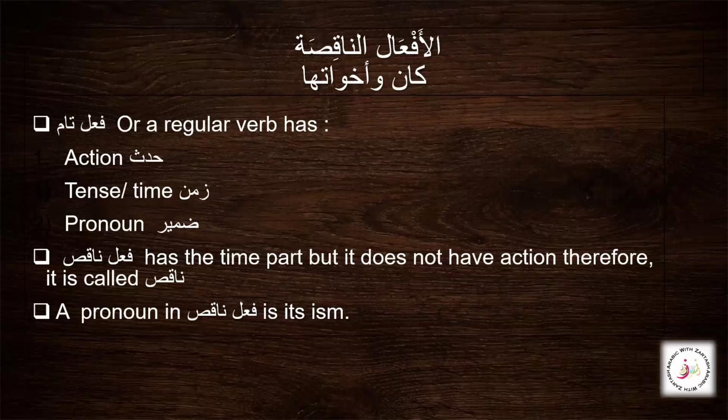But fi'l naqis, we know that it has the time part, but it doesn't have the action. That is why we call it a defective fi'l, or a naqis fi'l. Also, for a naqis fi'l, we should know that it has an isim. It doesn't have a fa'il, because we do not have the action for this. For this common word like kana, it means he was. So, he was. We do not see any action inside it, but we do see a pronoun. We do see a time, because he was means it is talking about the past tense. So we do see in some way the time and the pronoun, but it doesn't have the action.